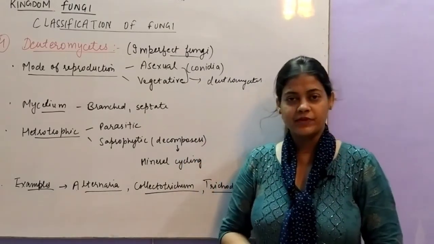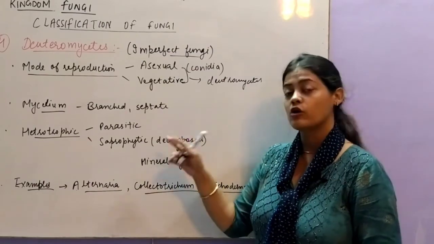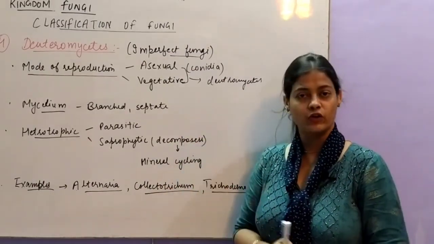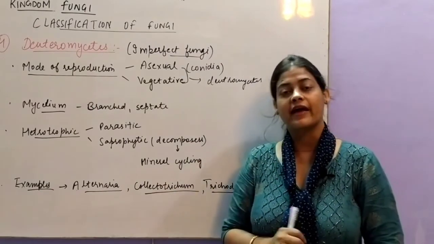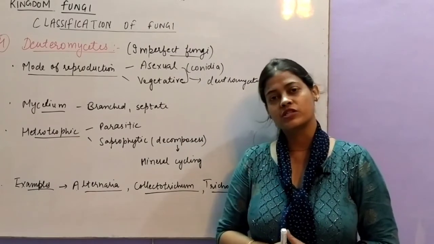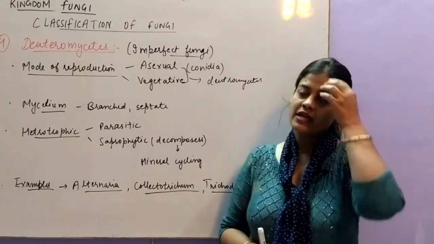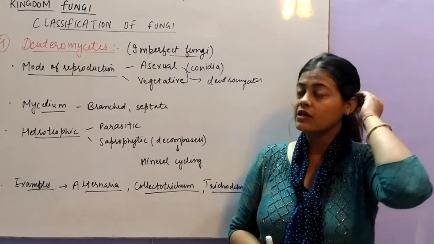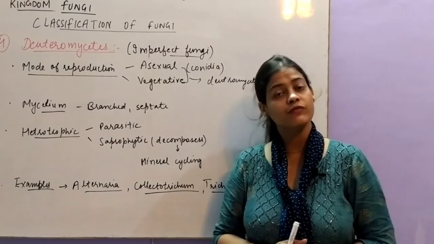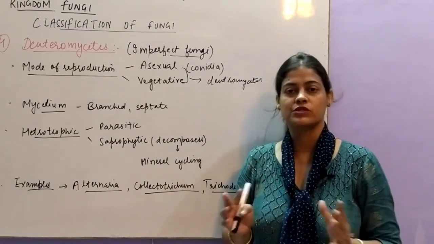Mycelium is branched and septate like others. Heterotrophic mode of nutrition, both parasitic and saprophytic, and most of the organisms of Deuteromycetes act as decomposers in helping in decomposition of the litter and help in mineral recycling. Many minerals like phosphorus, sulfur, all these are recycled by this kind of fungi. So they are acting as the most common type of decomposers out of the four.